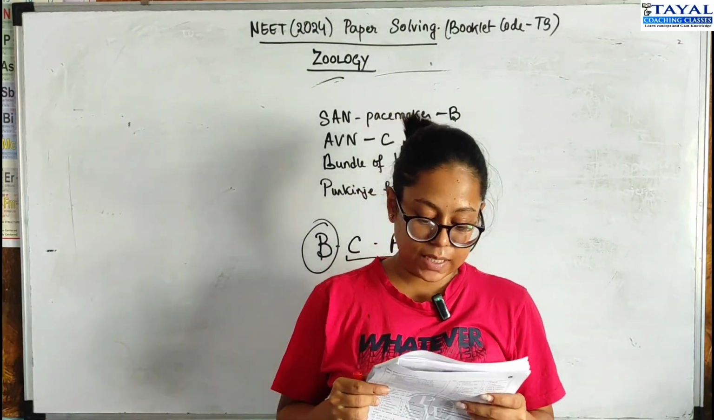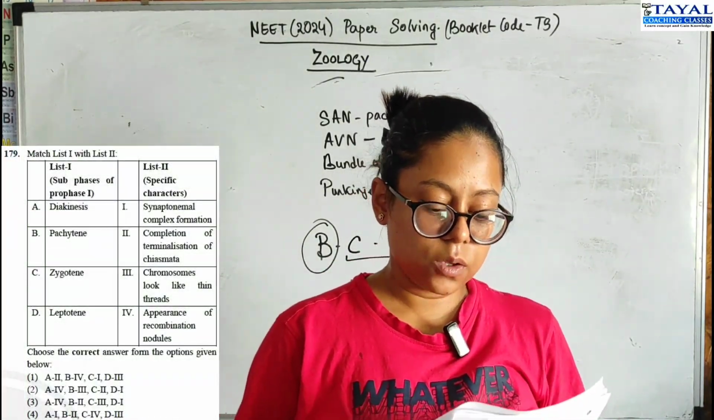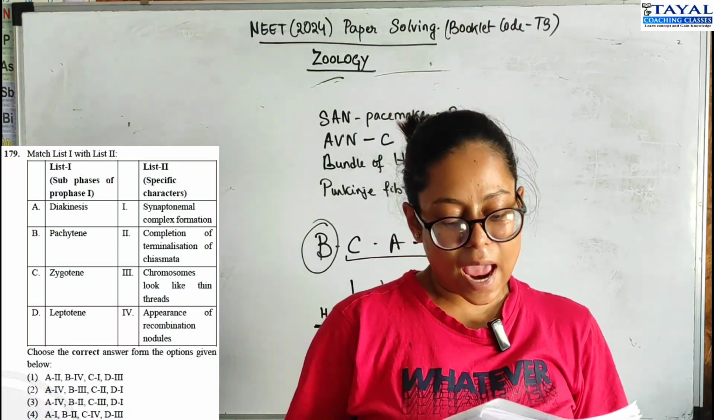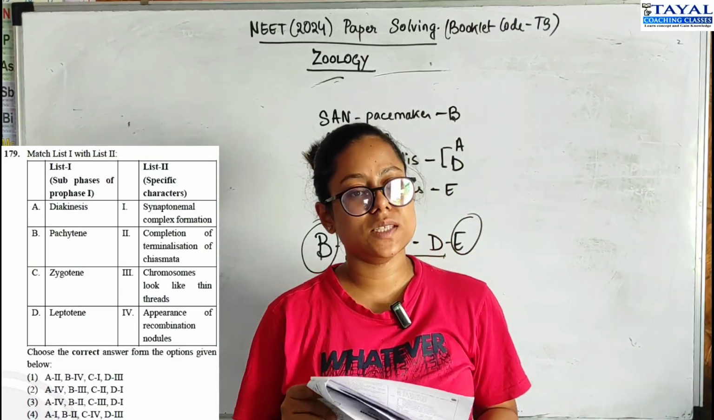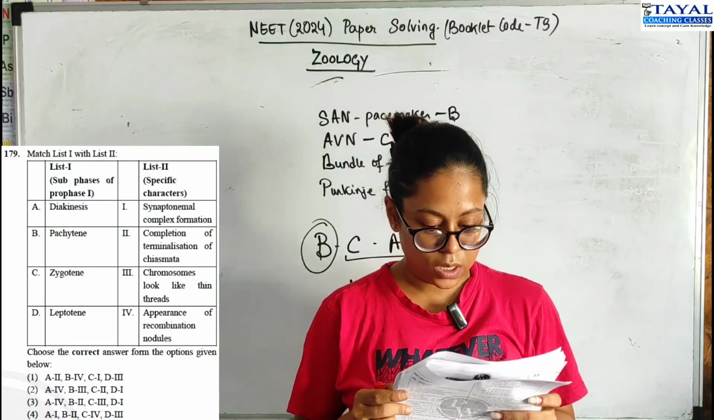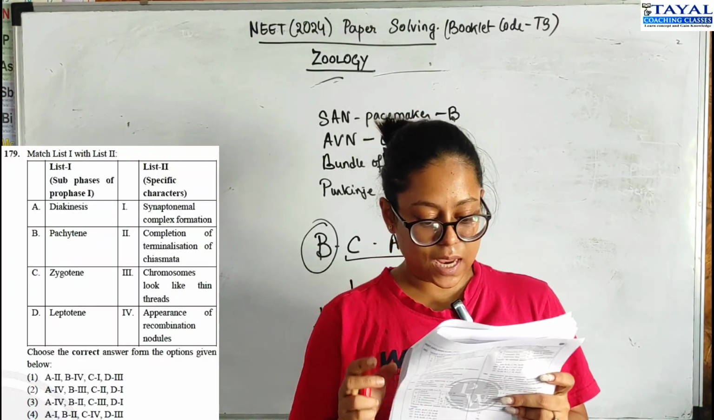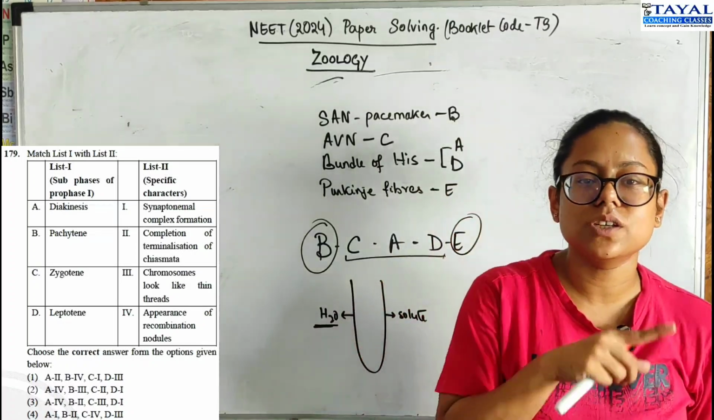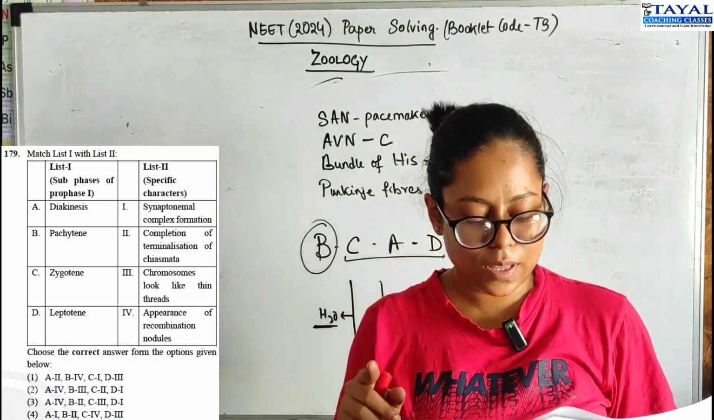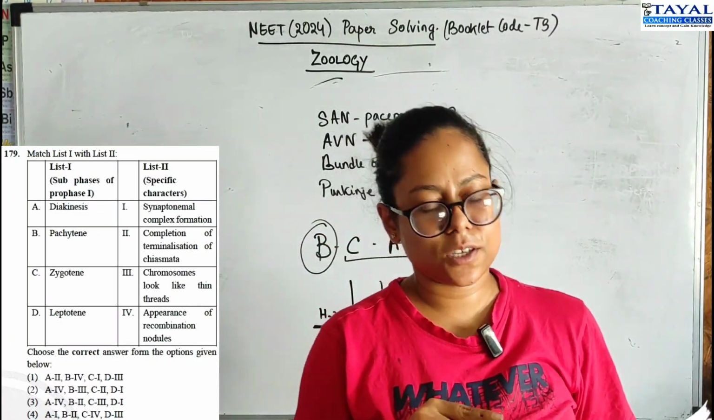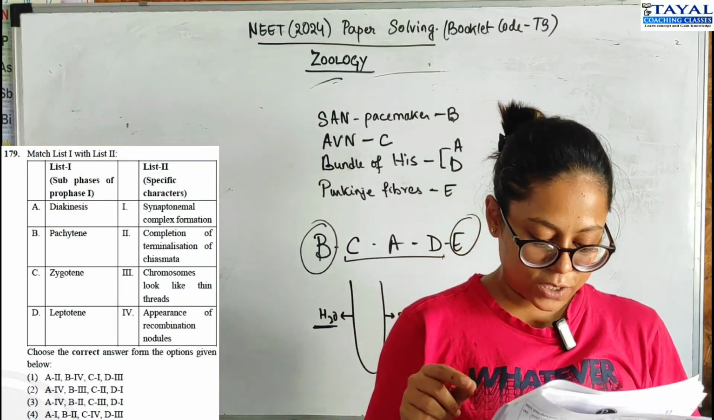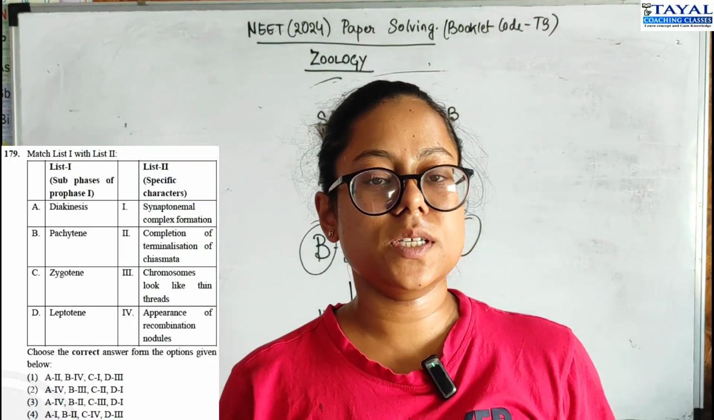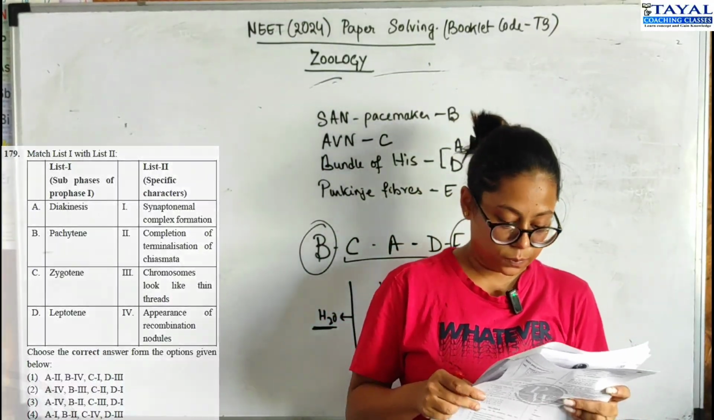Moving on to 179. You have subphases of prophase 1 in the first list and specific characters of these subphases in list 2. Let's start with diakinesis. Diakinesis, as you know, is the last stage, right? So it's the completion or terminalization of the chiasmata. So A should be 2. Again, there's only one option, which is the first one. So therefore, it's the correct option.